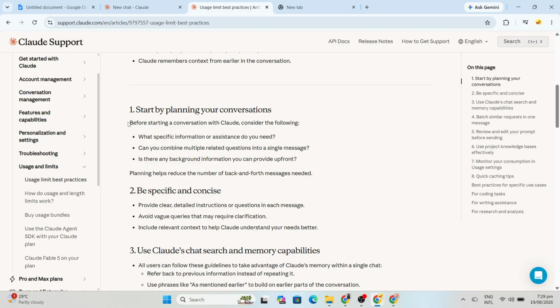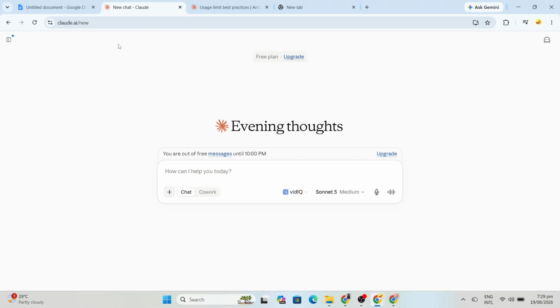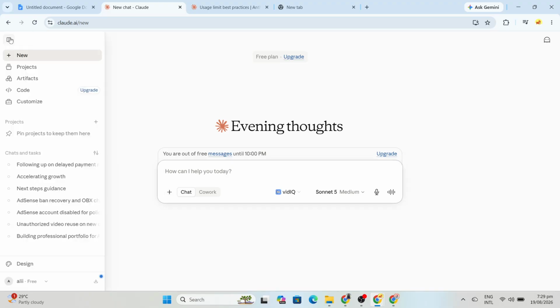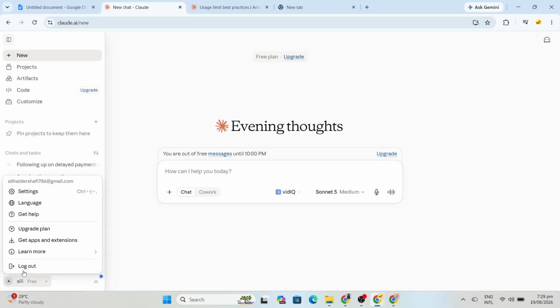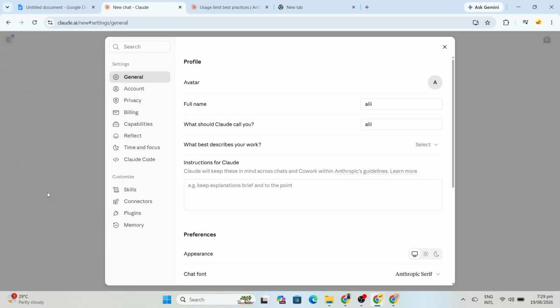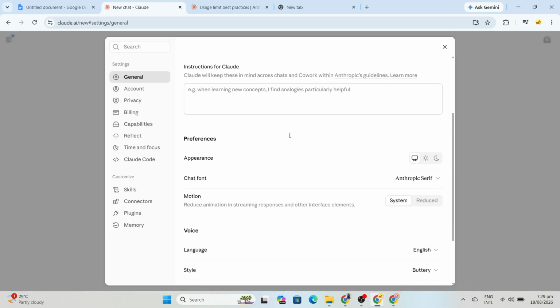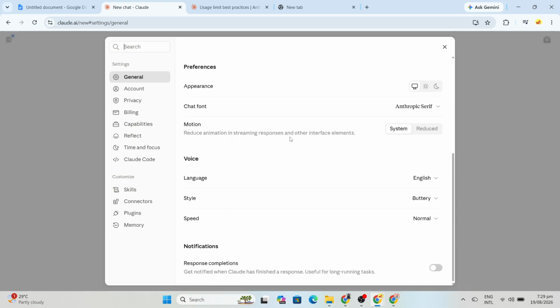Go into Claude, open your settings, and look for usage. If usage information is available for your account, check your current usage, any additional usage limits, and most importantly, the exact reset time. If Claude clearly shows that you are at or near your limit, take a screenshot before changing anything. This can be useful if you later need to contact support.